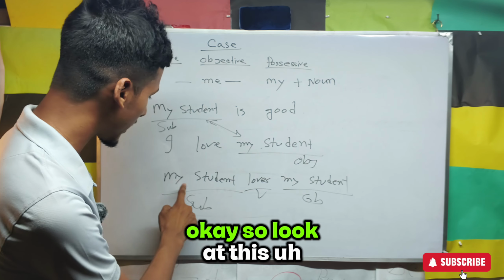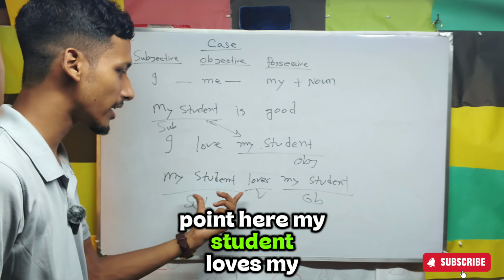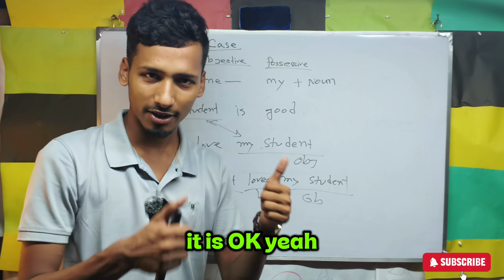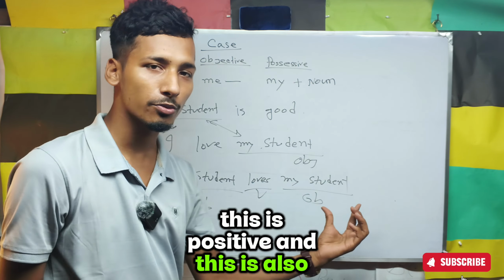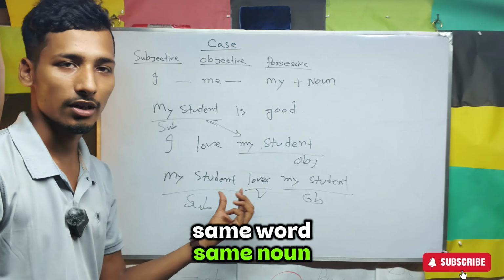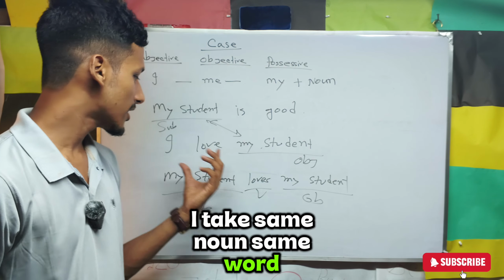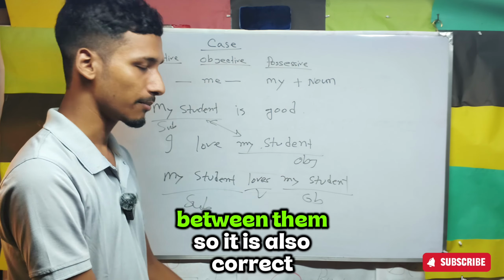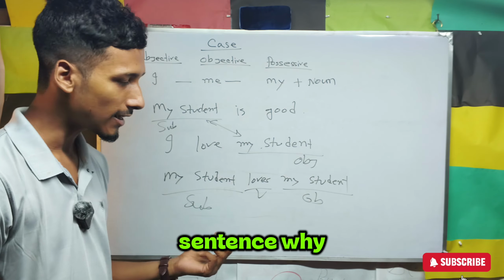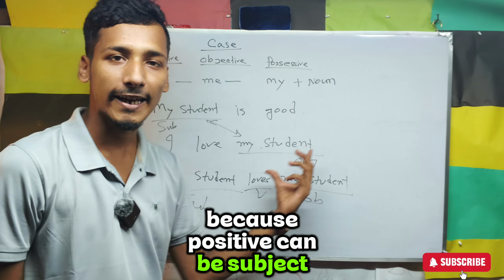Okay. So look at this point. Here, my student loves my student. It is okay. Yeah, it is also a correct sentence. This is possessive and this is also possessive. Same word, same noun, same possessive. And I take a verb between them. So it is also a correct sentence. Why? Because a possessive phrase can be subject, can be noun.